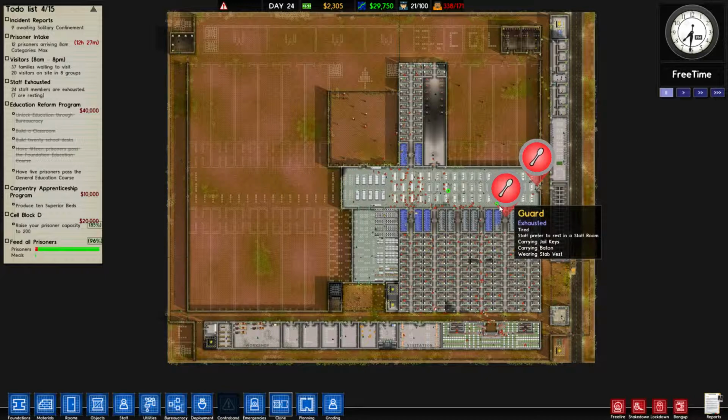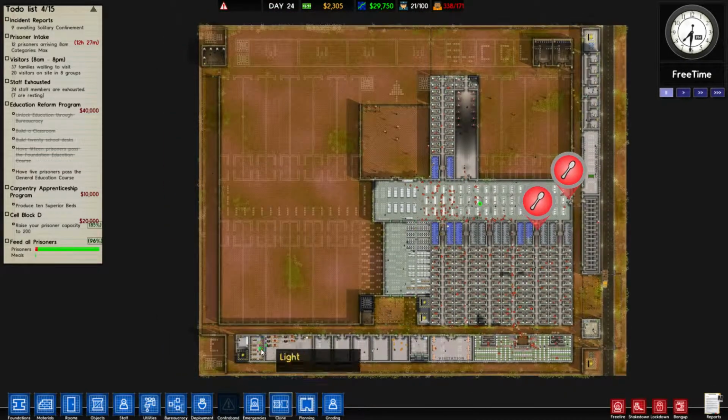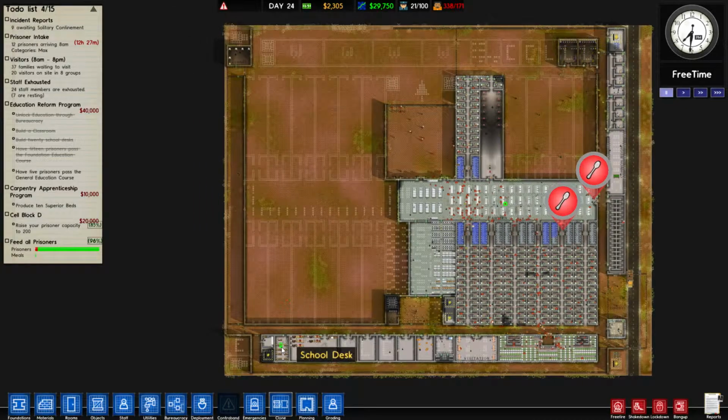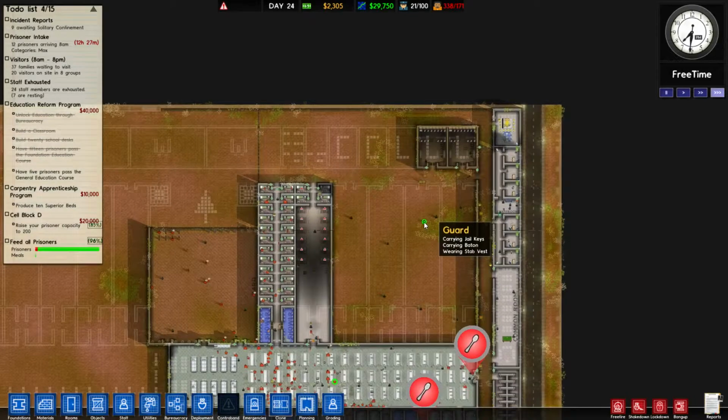inmates that will fit in this prison, which means that I need how many more work jobs for them? 320 of 580. I need 260 more at 20 per. That's another. I was going to say 12, but that's not good math. 260. I need 13, right? Yeah. I need 13 more workshops, cleaning cupboards, laundries.